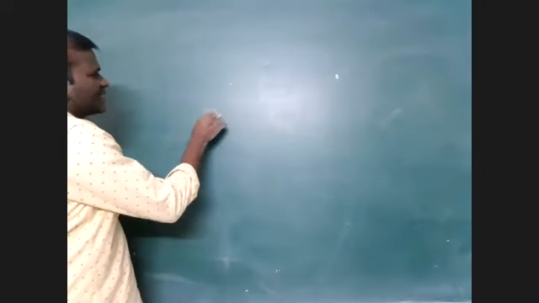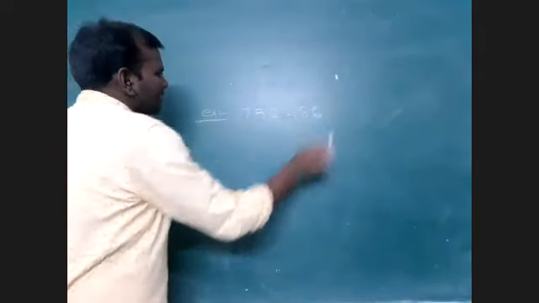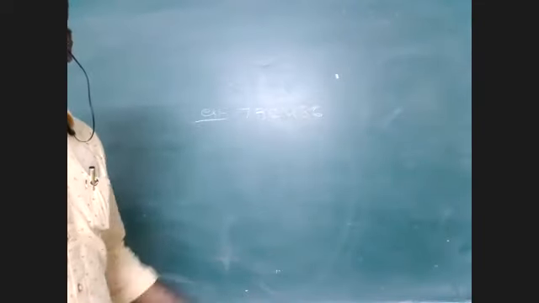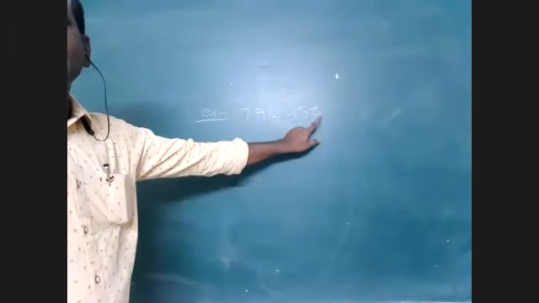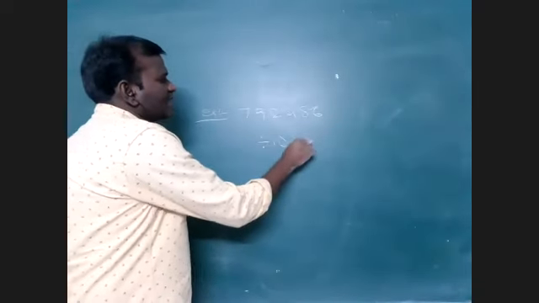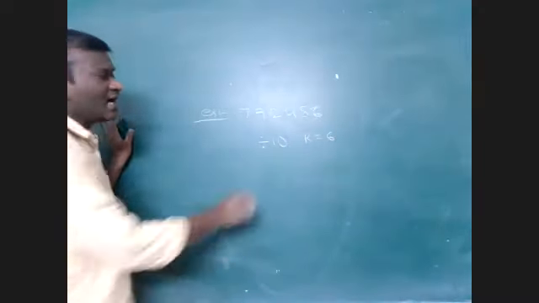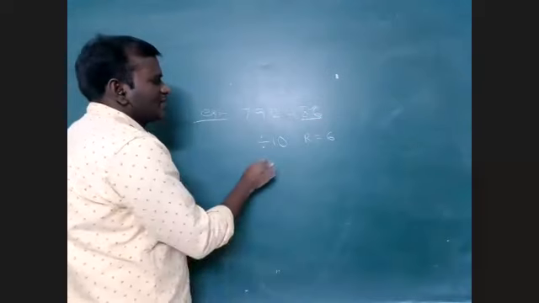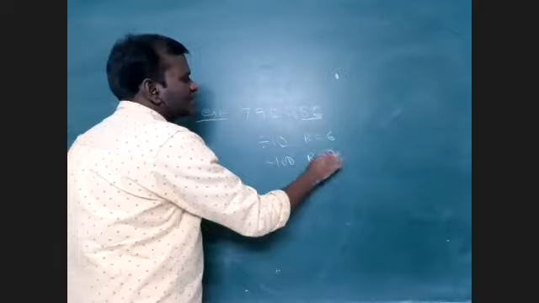Suppose I'm taking one number here, 79248, for example. This is the number 79248. What is the last digit here? The last digit is 6. This 6 is nothing but the remainder when divided by 10. So the units digit is 6. The last two digits are 86 here. So when this number is divided by 100, the remainder is the last two digits.